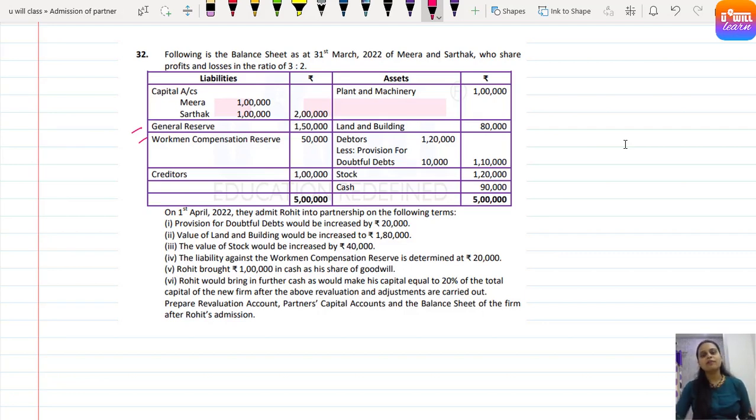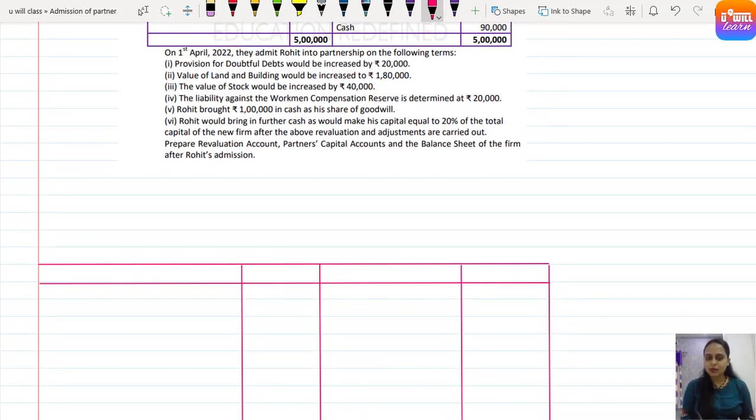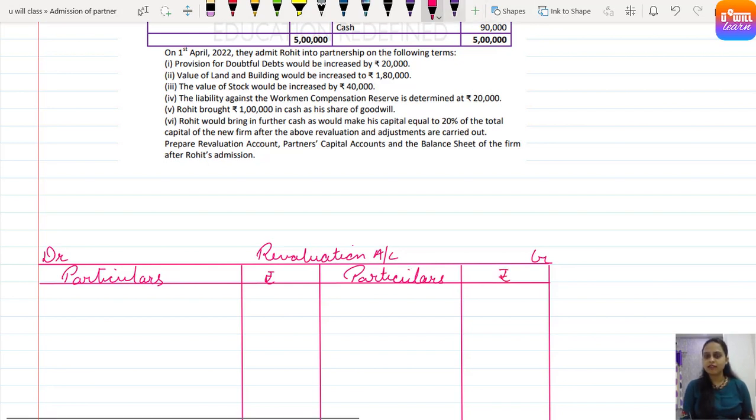Clear? So come on, we begin our question by making the revaluation account. Leave some space for working and then make the revaluation account. This is the debit side and this is the credit side. Particulars, amount, particulars, amount. The debit side is the bad side for the revaluation, you know very well, and the credit side is the good side.